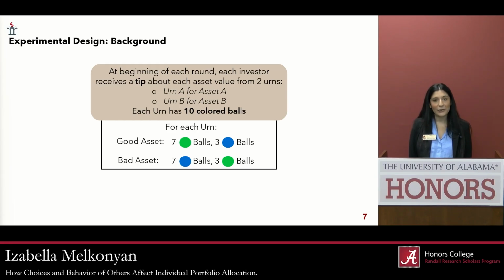So for example, if an investor gets a green ball from urn A, this will lead them to most likely think that asset A is a good asset, as the chances of getting a green ball showing that it's a good asset is higher.